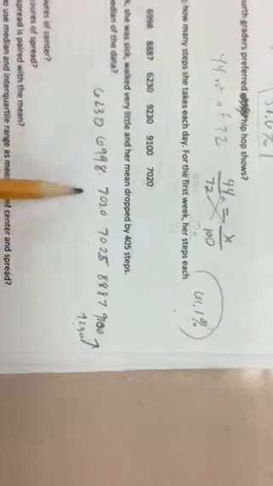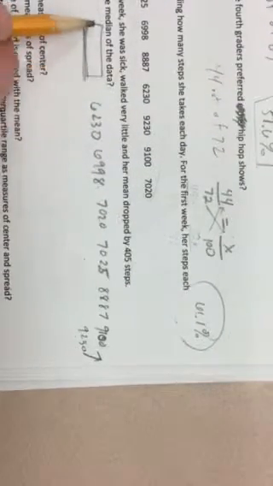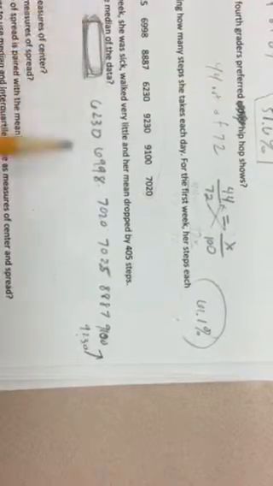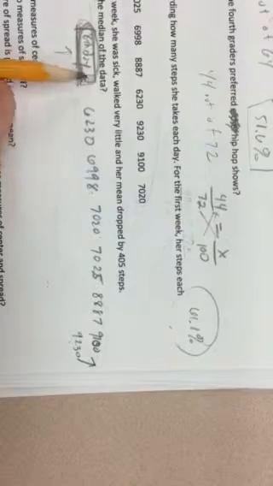Now we know that on the first day of the next week, she was sick, she walked really little, and her mean dropped. Her mean went way down. So that must mean that whatever her walking was must have fallen way down here, right? It must be way down here. So that was the 8th day, it's going to be down here. And that's really all we need to know in order to talk about median.